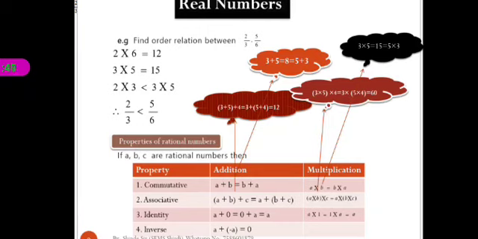Okay. Now the next, inverse. A plus negative A is equal to 0. This is the inverse of addition. Okay. Now here we see the example.